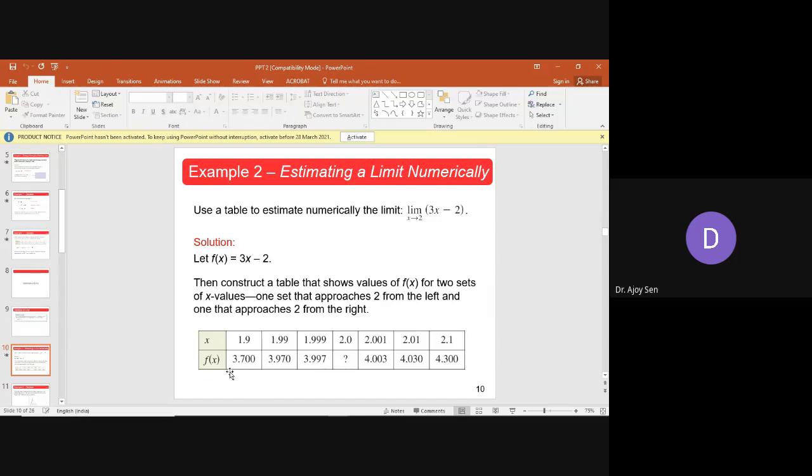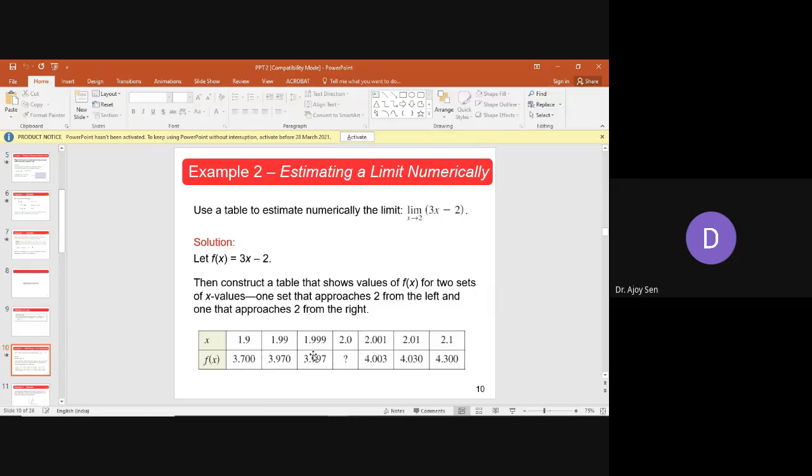And what is the value of f(x) as x is approaching towards 2 from the left side? You can see the functional value is approaching towards 4. You see 3.7, 3.97, 3.997.